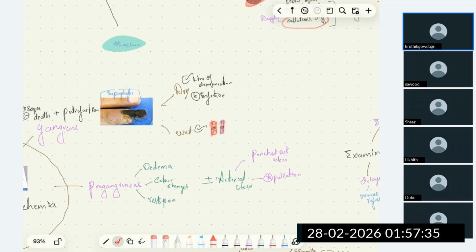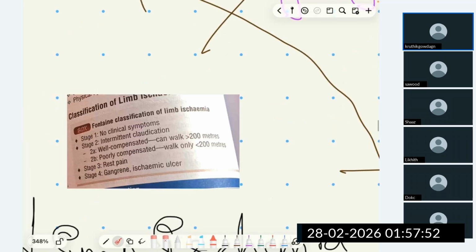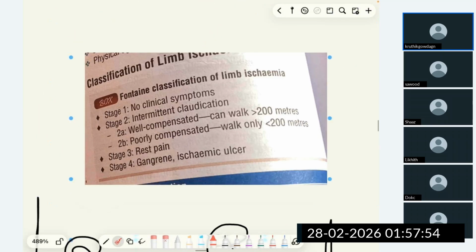This is about gangrene, the clinical manifestation. Now I explained the clinical manifestations ranging from intermittent claudication, pre-gangrenous changes, and gangrenous changes. At last, I'll mention the Fontaine classification of limb ischemia. There are 4 stages. In stage 1, there are no clinical symptoms. The patient is happy. Atherosclerosis is there, but the block is not significant enough to cause symptoms.